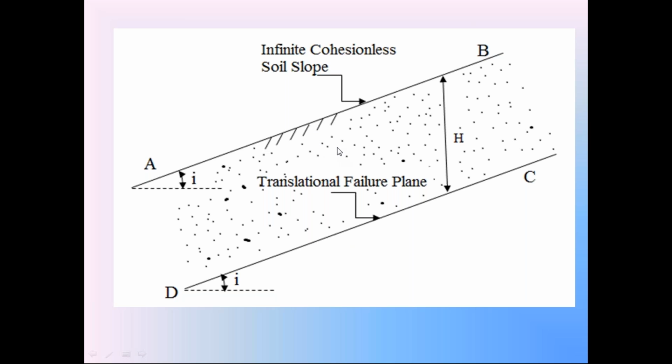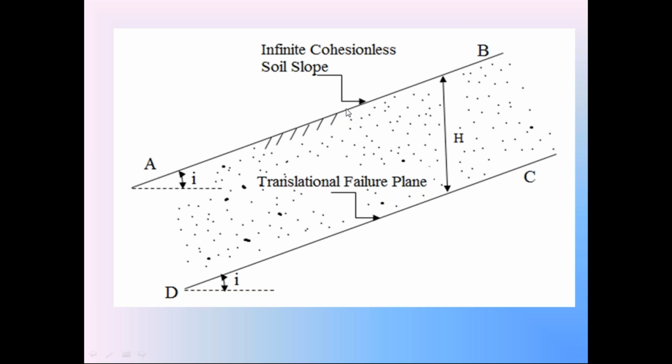So in this diagram, AB indicates the infinite cohesionless soil slope, and the soil in this slope is in dry condition. This infinite soil slope makes the angle I with horizontal. By conducting surveying on this soil slope, we can find out this angle I. That is very easy. We can find out this angle I made by this soil slope with horizontal.